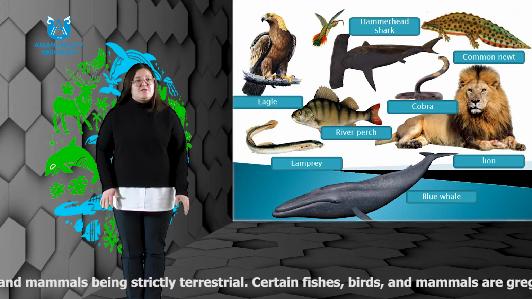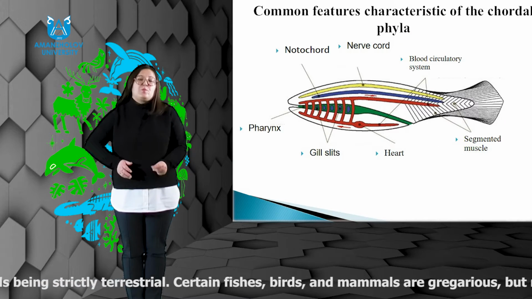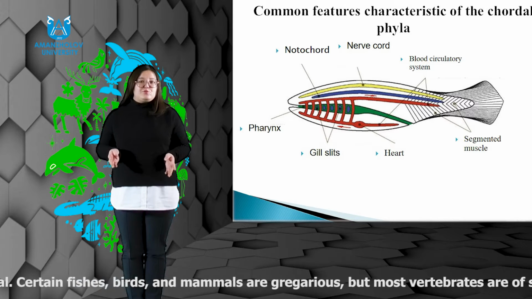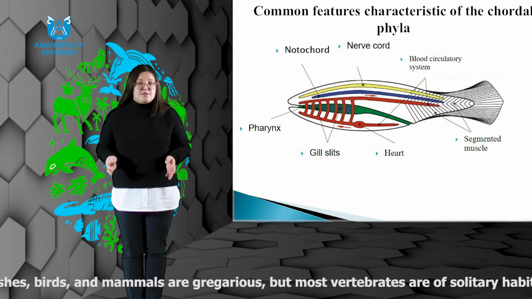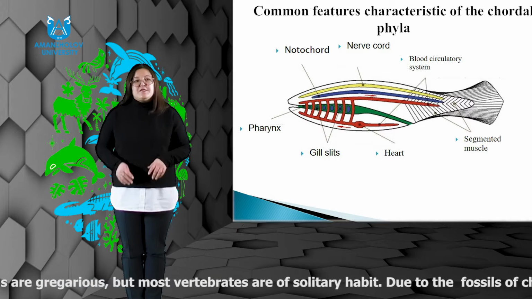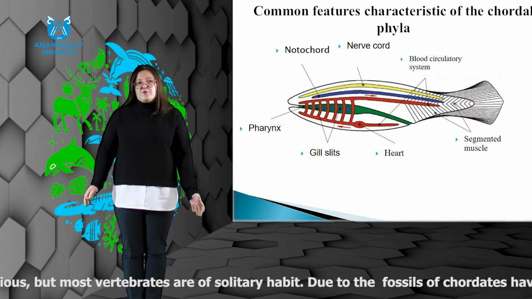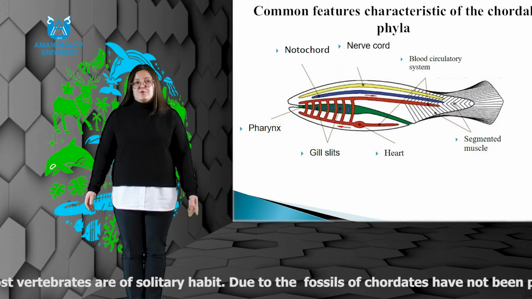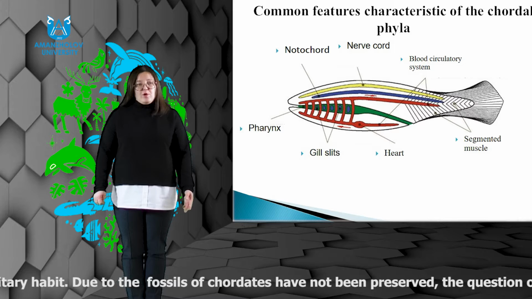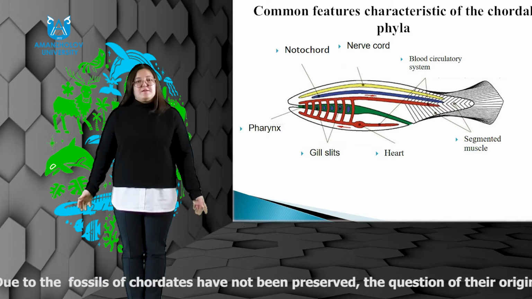Three outstanding characteristics distinguish them from all other animals. This is a single dorsal tubular nerve cord, the notochord, and the gill slits in the pharynx. These features all form in the early embryo of a chordate, and they persist altered or may disappear in the adult.